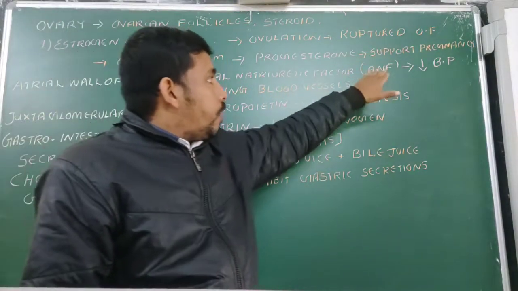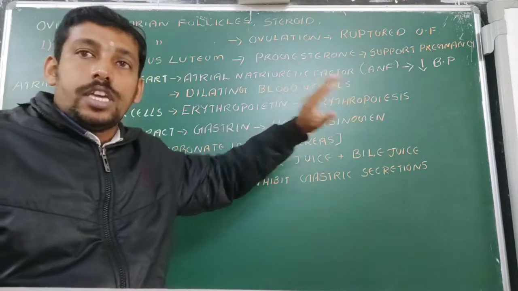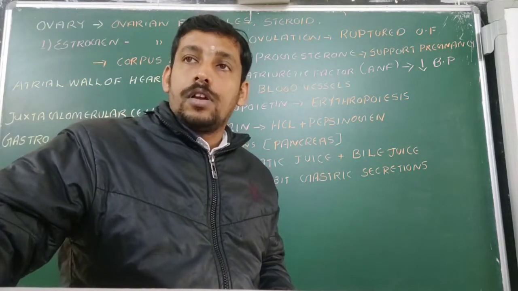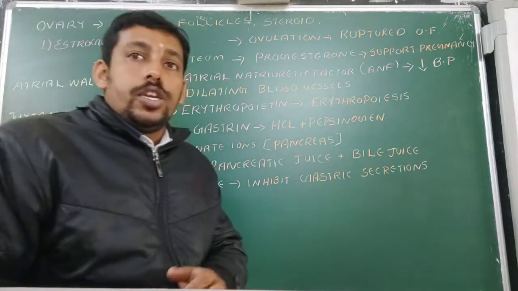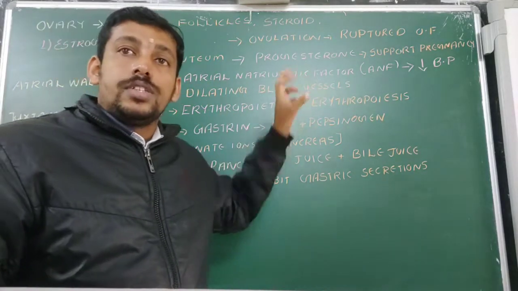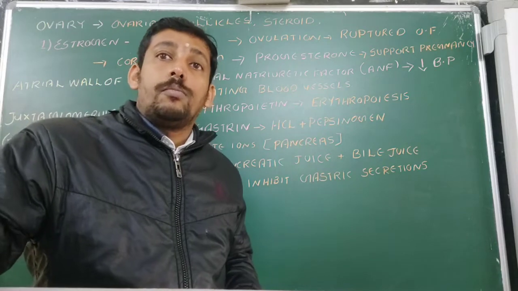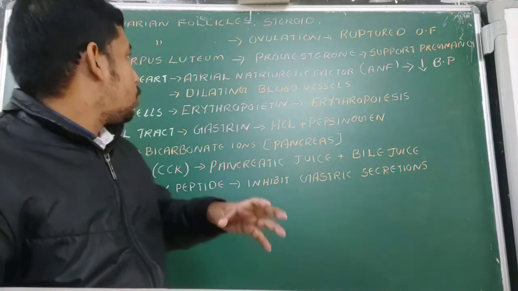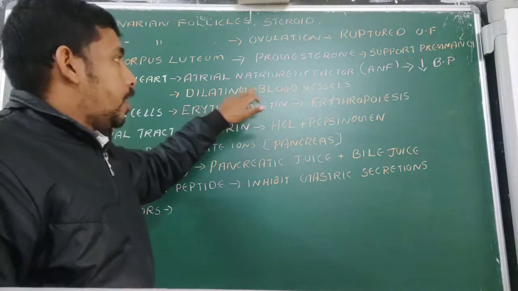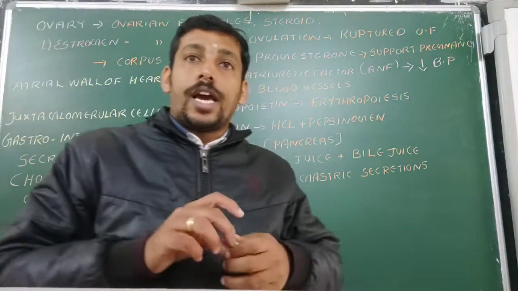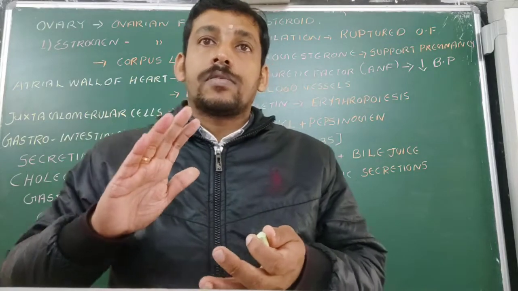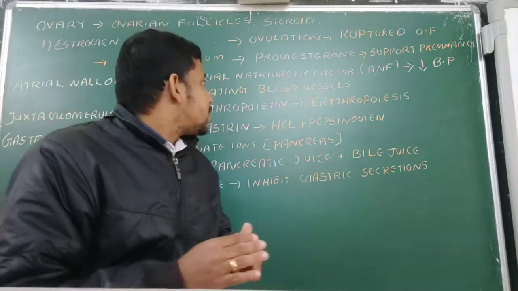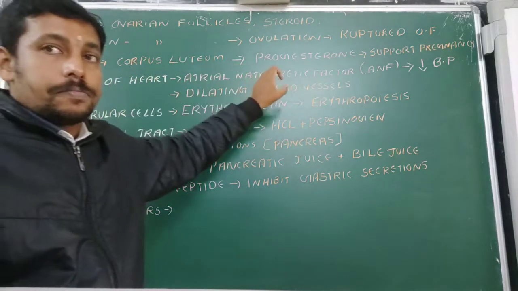It is very important for reducing the blood pressure. If we have an increased blood pressure, this atrial natriuretic factor is going to be secreted in the blood. Then what does this hormone do? It will dilate the blood vessels. When we are dilating the blood vessels, what will happen? The blood pressure is going to be reduced. Okay, so that is its action.